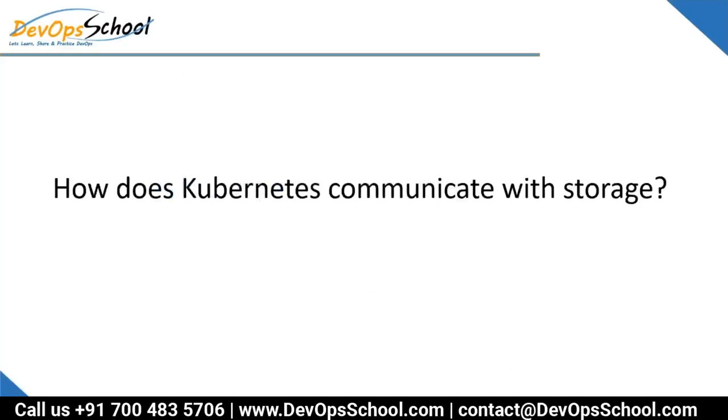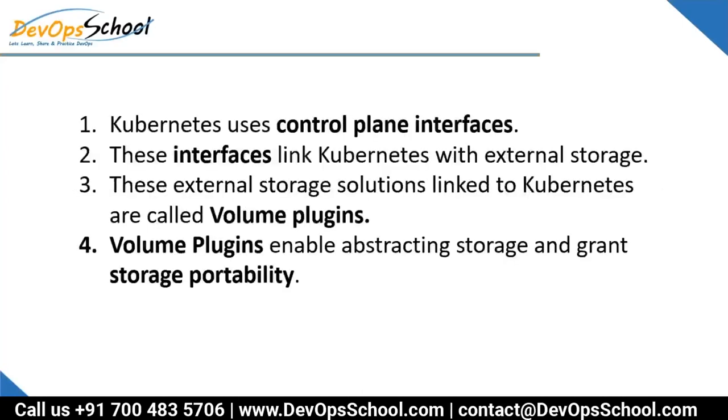So now the question is, how does Kubernetes communicate with the storage? Because storage has different technologies, right? So how can Kubernetes communicate with the storage? Kubernetes uses control plane interfaces to connect to external storage and to understand the external storage.